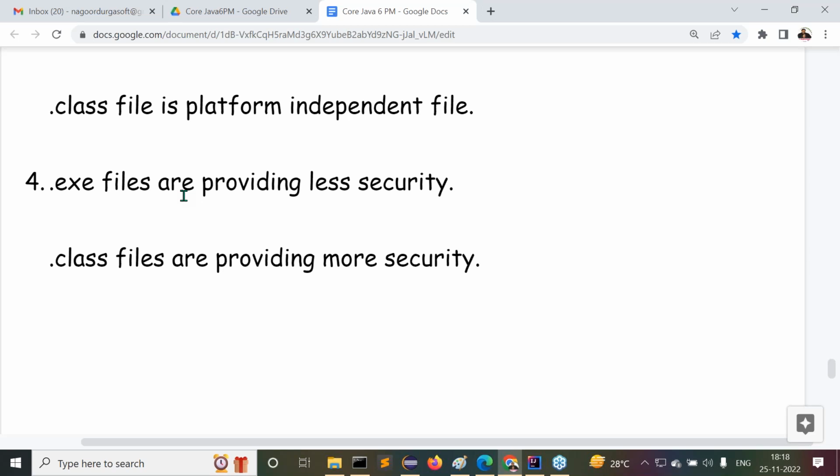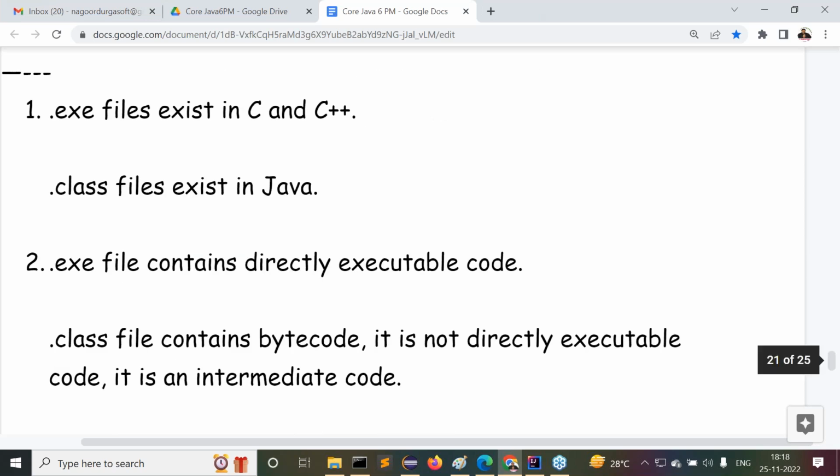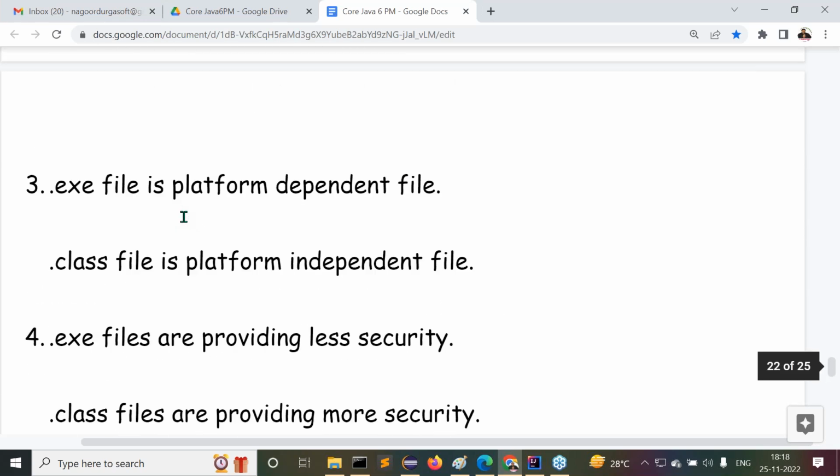Yes, are all of you getting my point here? What I am telling you is that in general, possibilities are available to provide virus related software in the form of .exe files, but no possibilities are available to provide virus related software in the form of .class files. Even through this direction, we can understand the .exe file is providing less security, whereas the .class file is providing more security. Guys, are all of you following these points now? Right. So overall, how many differences have we completed as of now? 4 differences we completed here, right?